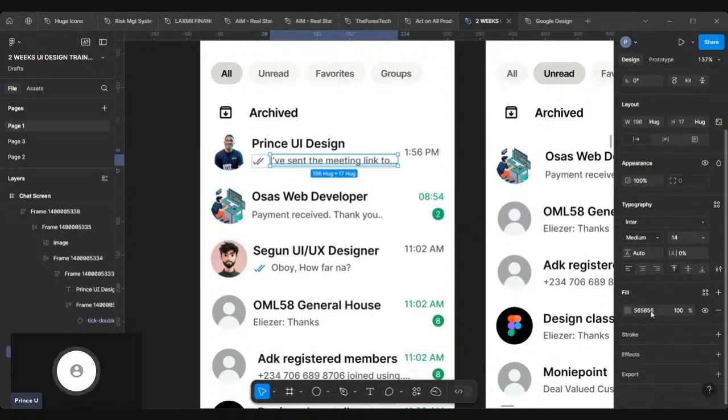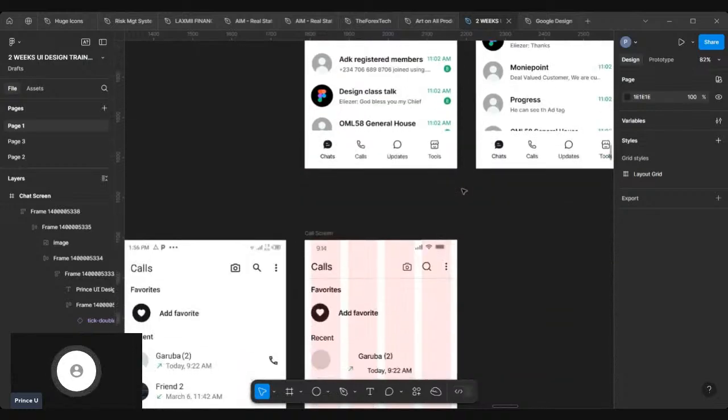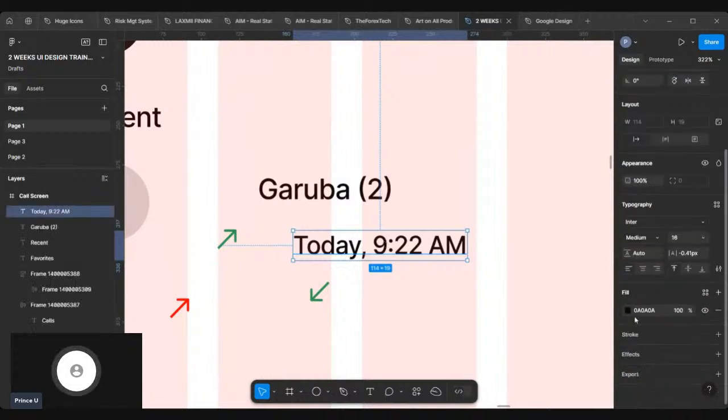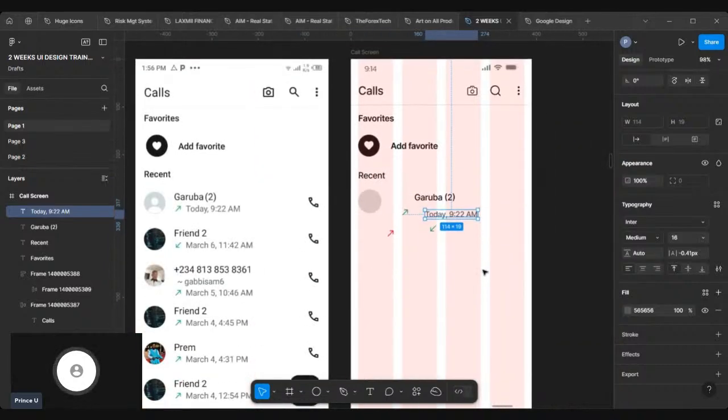So I'll come over here. This is the color code. I'll copy it because I want the second part of it to have that color code, which is a timestamp. I'll click on it, come over here. It's currently set to the OA. Well, I'll just paste it. So it's changed, right? So we have that.